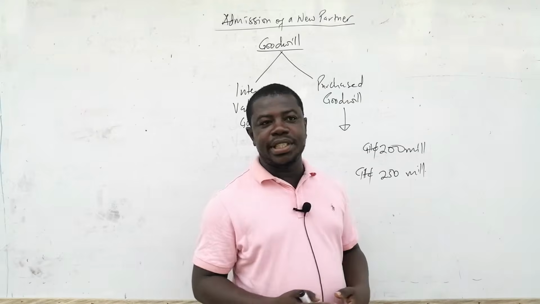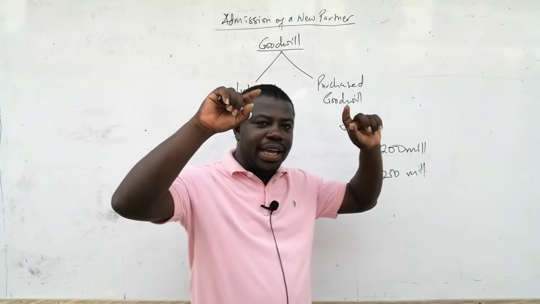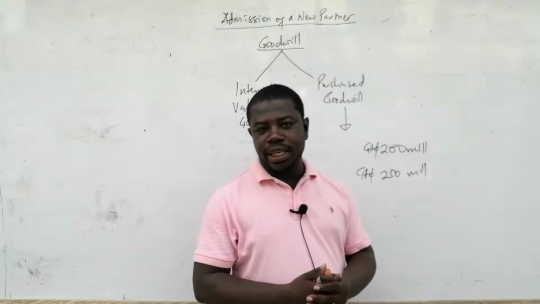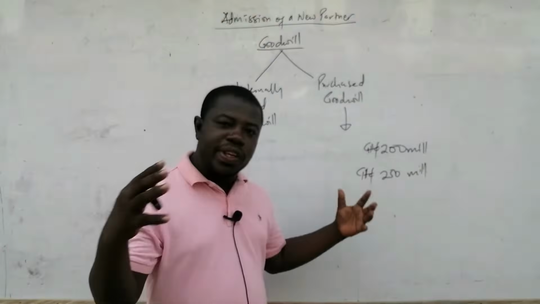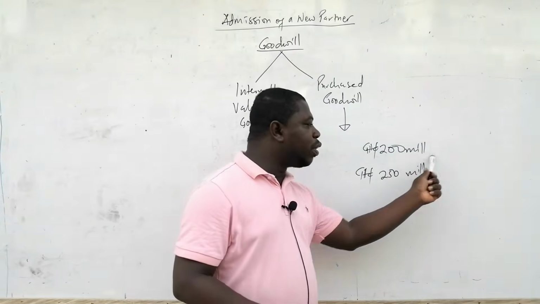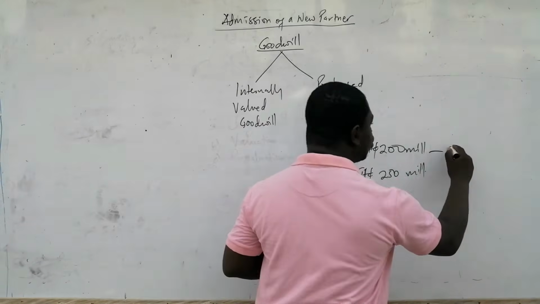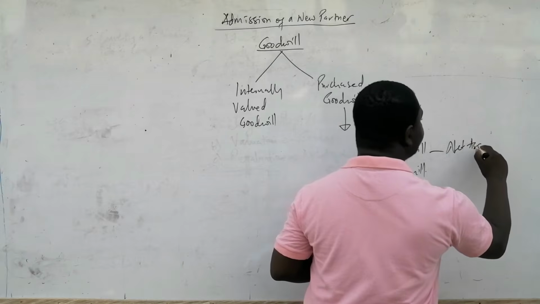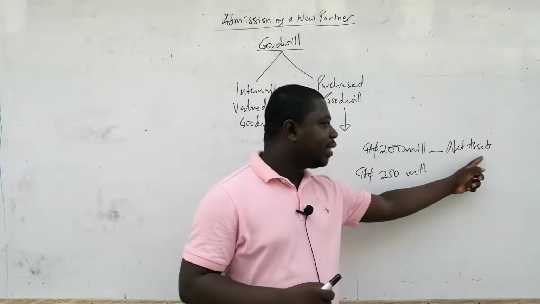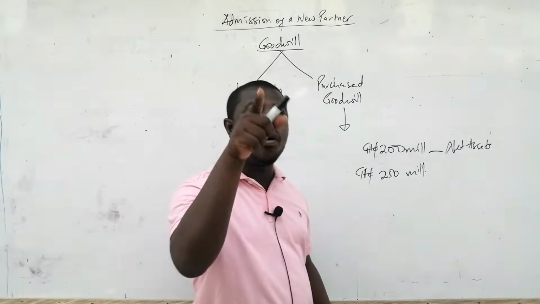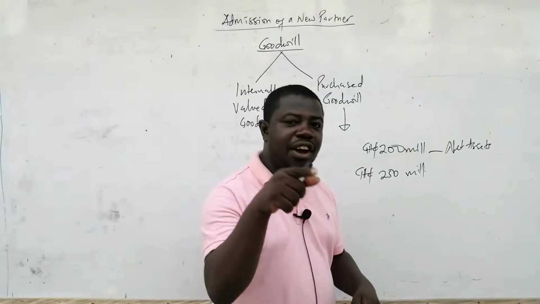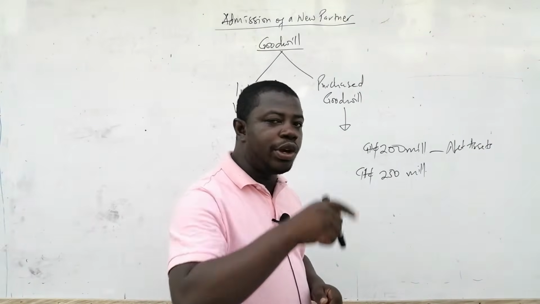Maybe the business you are buying already has a good brand, an established brand name that is accepted, with a good reputation in society. And so all these things that you are coming to enjoy as a new owner, if you want to pay only 200 million, which equals the net assets of the firm, to the firm owners, that will be a cheat, because you have not paid for all those other factors that you are coming to enjoy. The other factors that you are going to enjoy is what we call goodwill.